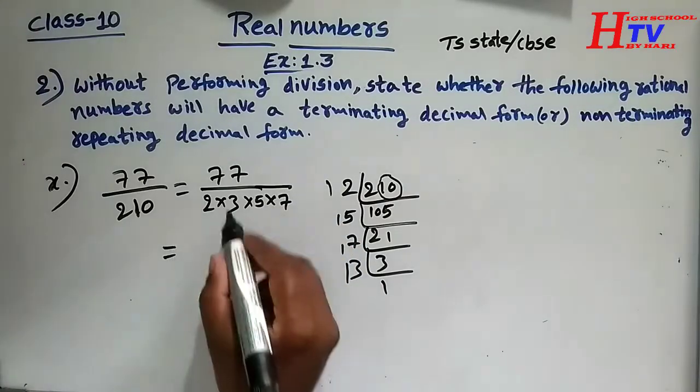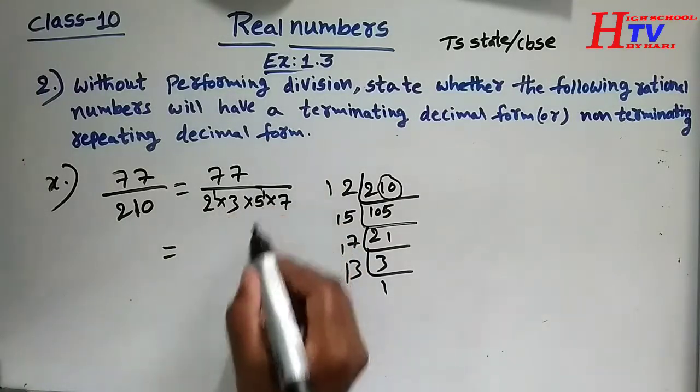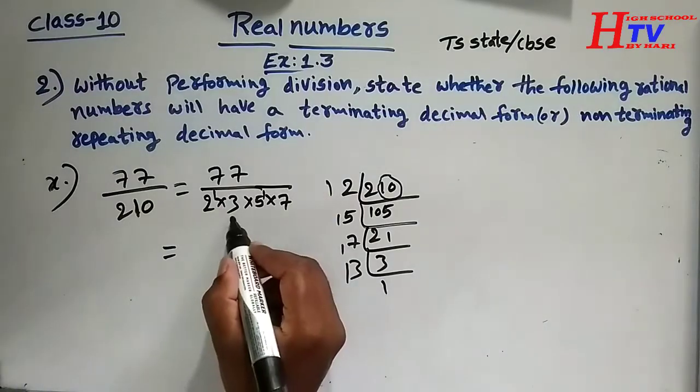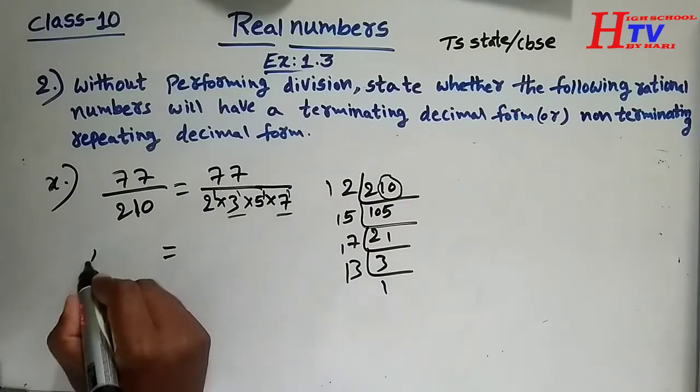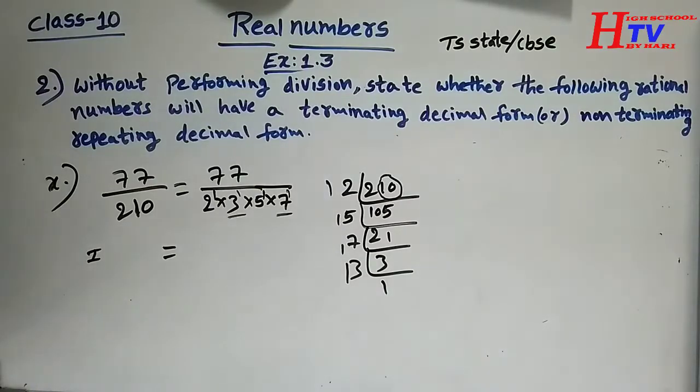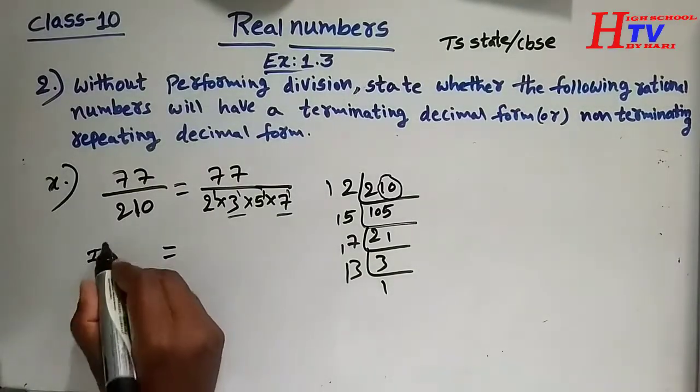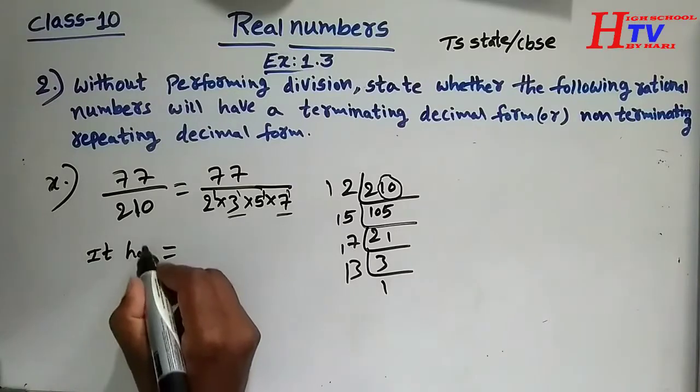It is 2 power something, 5 power something, but it is in combination with 3 power something into 7 power something, so it will not have terminating decimal form.